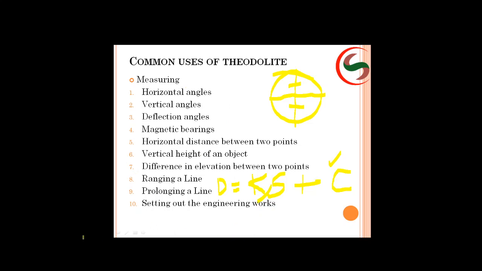Staff intercept means you will be taking a staff reading from this line, and you will be taking another from this line. The difference between them is nothing but s, right? This is one type of approximate method. Without using the tape, you can calculate the distance. Is it okay? Next,